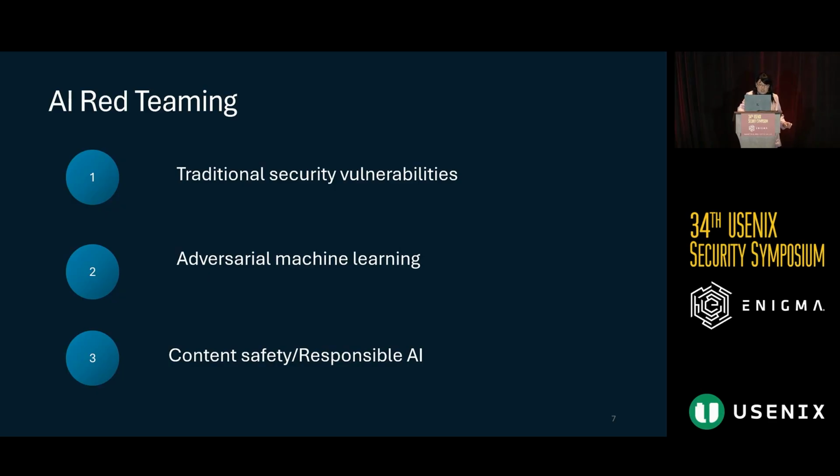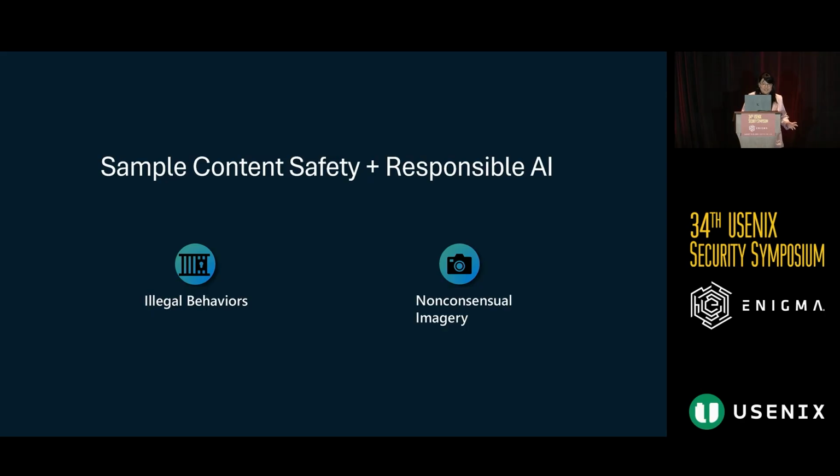I'm going to focus in on two specific areas of content safety. Obviously, we want to ensure that our artificial intelligence is acting responsibly and not creating dangerous content. I've already shown an example of AI producing instructions on illegal behaviors, so we want to make sure that AI isn't helping us do things that are breaking the law. Another area that I'll show a short demo about is non-consensual imagery. We want to make sure that we can't use AI to create images of people without their consent. And even worse, we want to make sure that if we're looking at sexually explicit imagery, for example, that this doesn't get produced using AI.